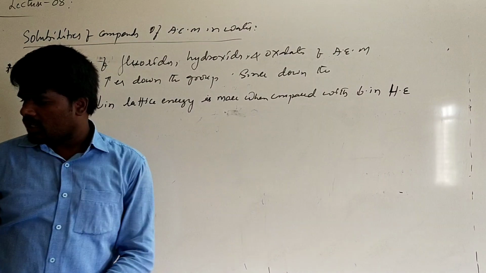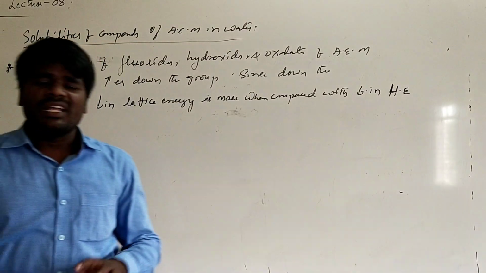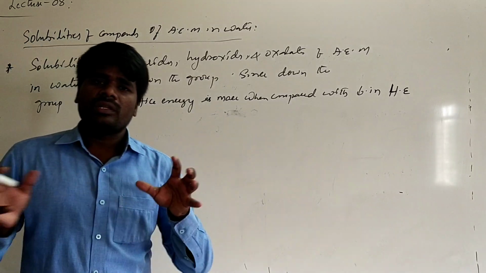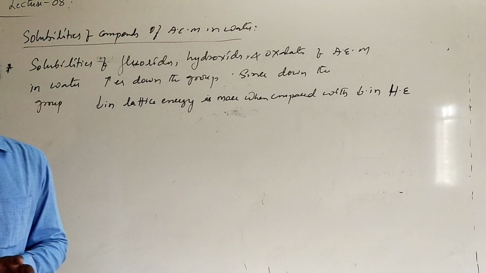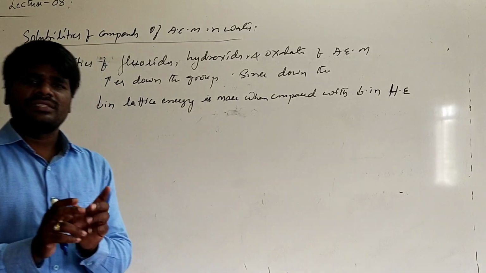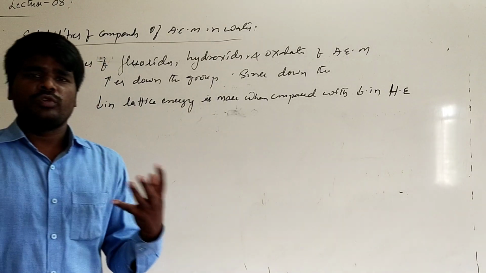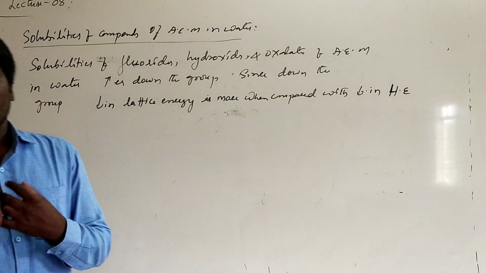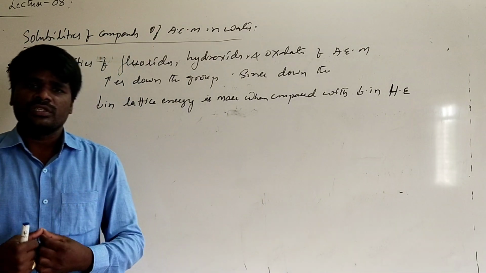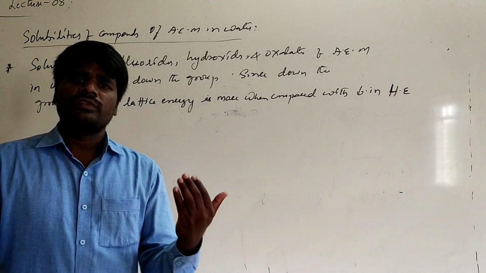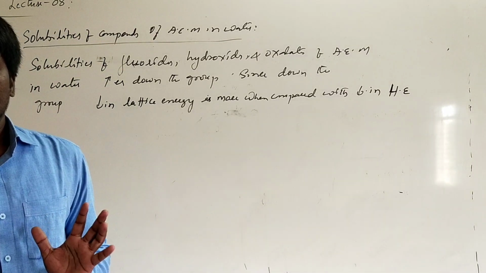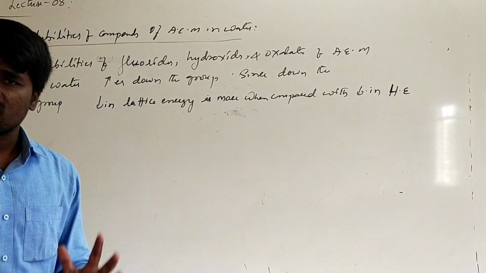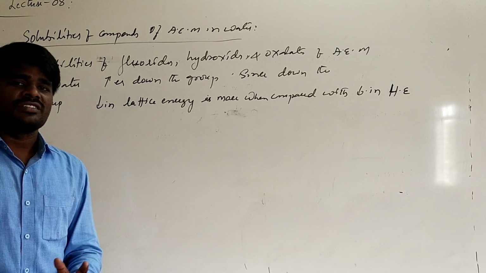Generally, we know that for a compound to be soluble in water, its hydration energy must be greater than its lattice energy. Then only the substance can dissolve in water. There are two energies. One is lattice energy, the amount of energy released during the formation of the crystalline solid, and another is hydration energy, the amount of energy released during the hydration of ions in water.